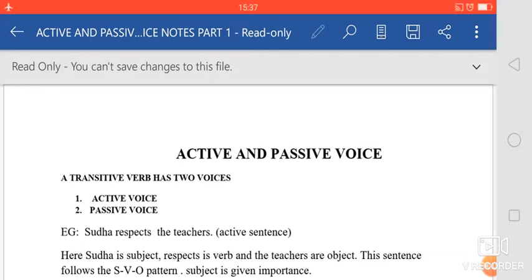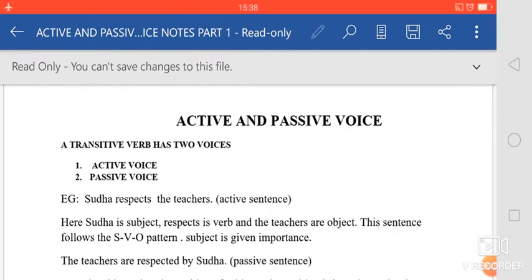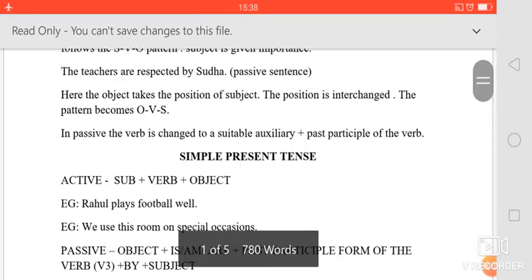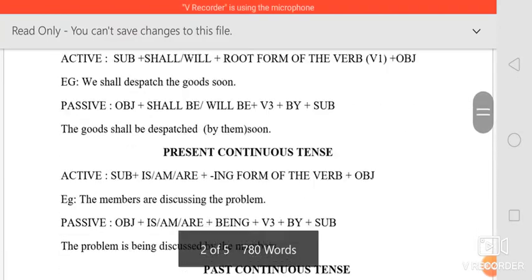In the last video, we discussed active and passive voice, and the passive voice changes that come in tenses. So the topic is not complete. We have to complete it. Today, let's see more about it.